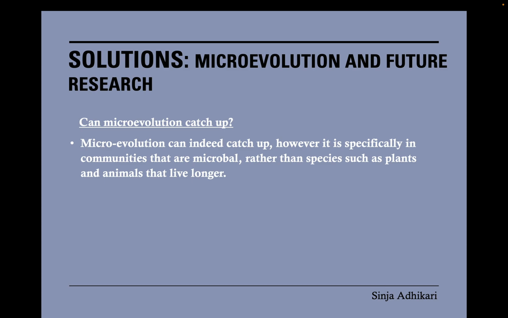Microevolution refers to small, gradual changes in a population over time, for instance, changes in bacteria and cell populations. Two ways microevolution can catch up are through generating rapidly in a short period of time and selective resistance phenotypes, which can allow populations with high reproductive outputs to evolve rapidly within a short time frame. Thus, in conclusion, microevolution can catch up.